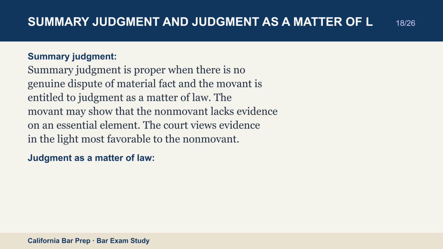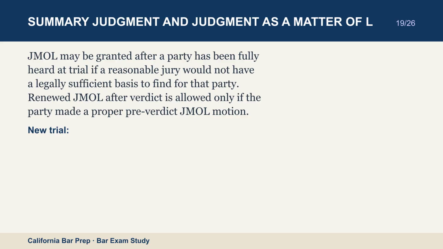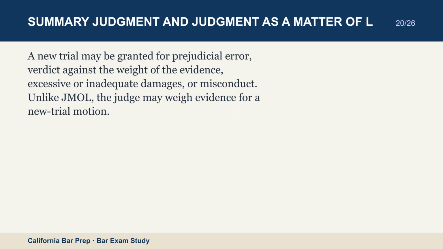The movant may show that the non-movant lacks evidence on an essential element. The court views evidence in the light most favorable to the non-movant. Judgment as a matter of law. JMOL may be granted after a party has been fully heard at trial if a reasonable jury would not have a legally sufficient basis to find for that party. Renewed JMOL after verdict is allowed only if the party made a proper pre-verdict JMOL motion. New trial. A new trial may be granted for prejudicial error, verdict against the weight of the evidence, excessive or inadequate damages, or misconduct. Unlike JMOL, the judge may weigh evidence for a new trial motion.